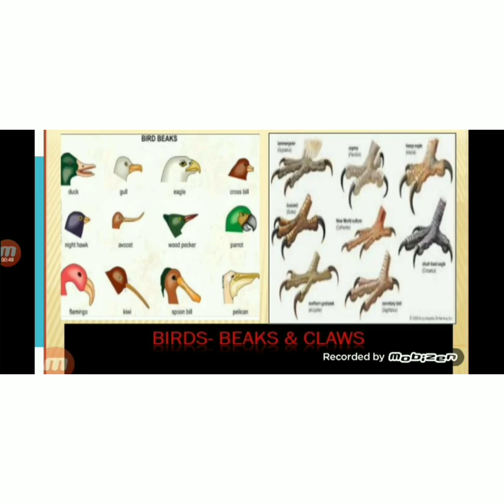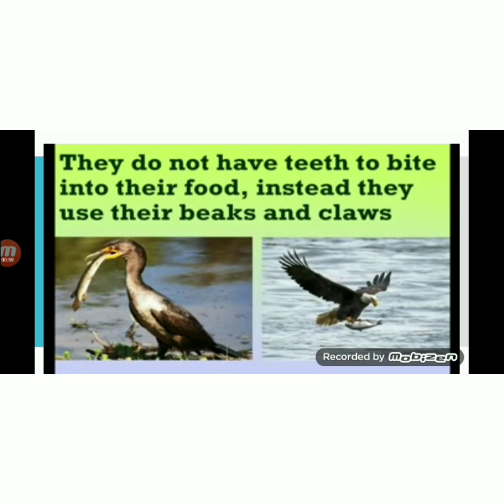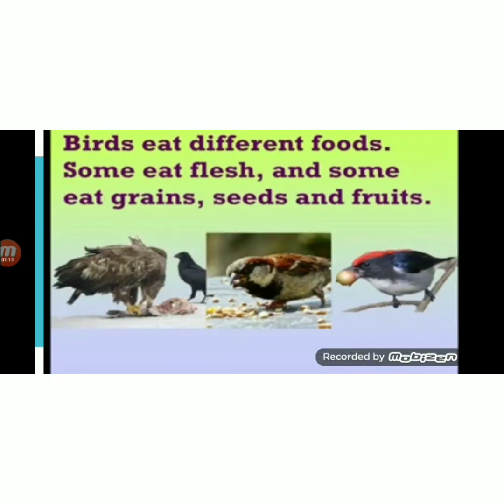First of all, we should know what are the functions of beaks and why their beaks and claws are so important for them. They do not have teeth. Like us, they don't have teeth, so they use their beaks to tear, bite, chisel and crush the food. Birds eat different foods.